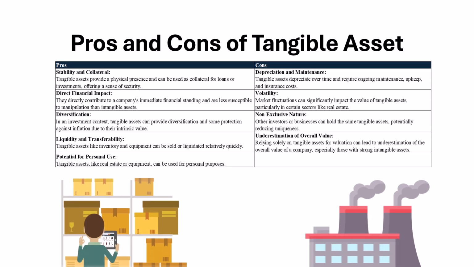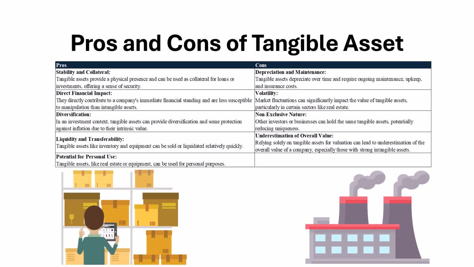Now, let's look at the pros and cons of tangible assets. The pros of tangible assets are stability and collateral. Tangible assets provide physical presence and can be used as collateral for loans or investments, offering a sense of security. They have direct financial impact. They directly contribute to a company's immediate financial standing and are less susceptible to manipulation than intangible assets.